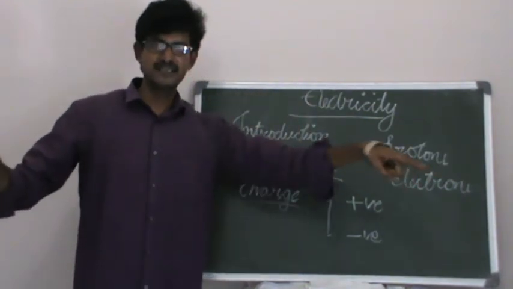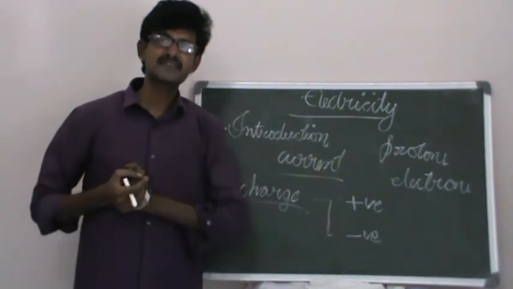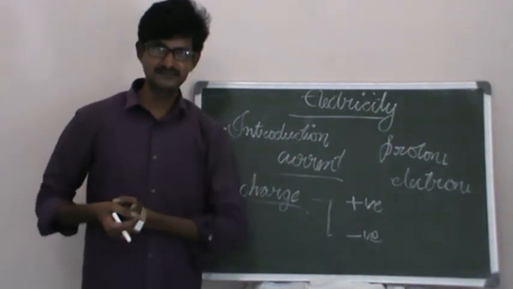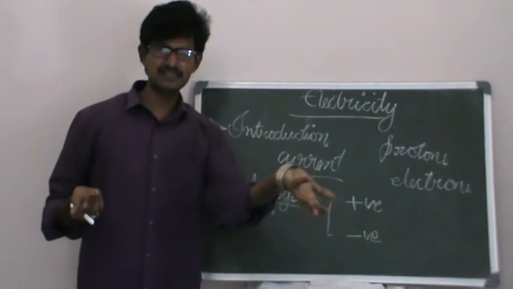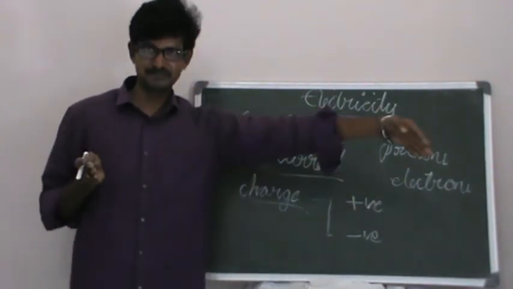Now what is a conductor? We already know that which allows electricity to pass through it is called a conductor, for example metallic wires. All metallic wires allow the charges to flow through them.